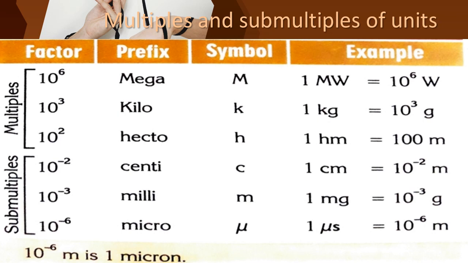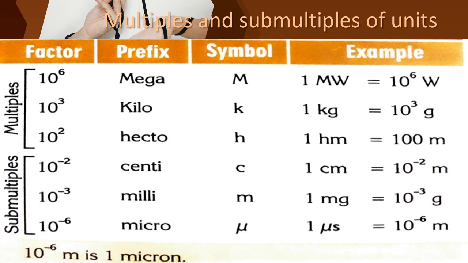If you are having positive powers, that means multiples. If you are having 10 power 2, 10 power 3, 10 power 4, 10 power 5, likewise if the powers are positive, that is called multiples. And if the powers are negative, like 10 power minus 2, 10 power minus 3, likewise if the power is negative, that is called submultiples. Okay children, can you all understand?